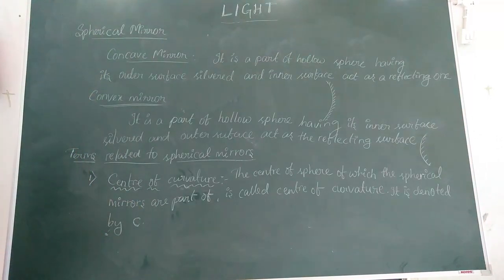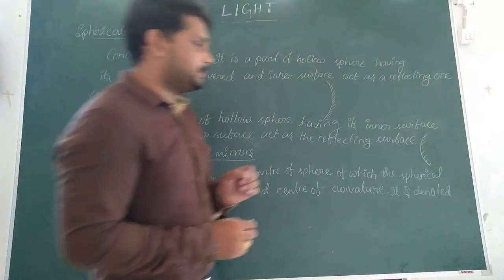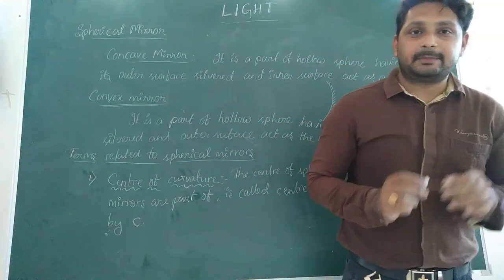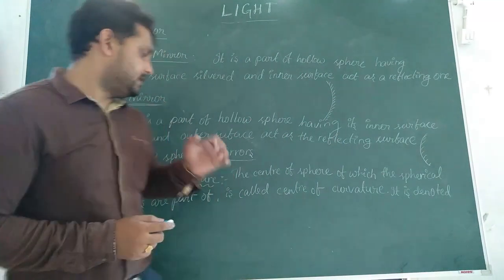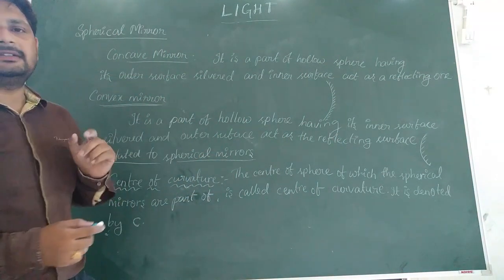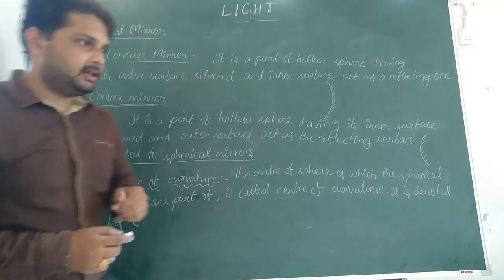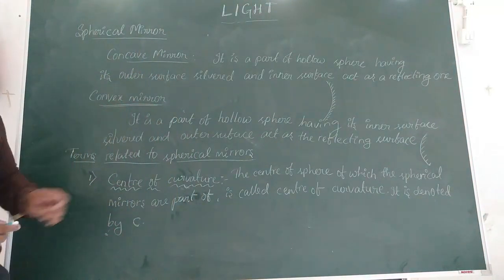The center of the sphere of which the spherical mirrors are a part is called the center of curvature. It is denoted by C. Now pause the video and note it down.